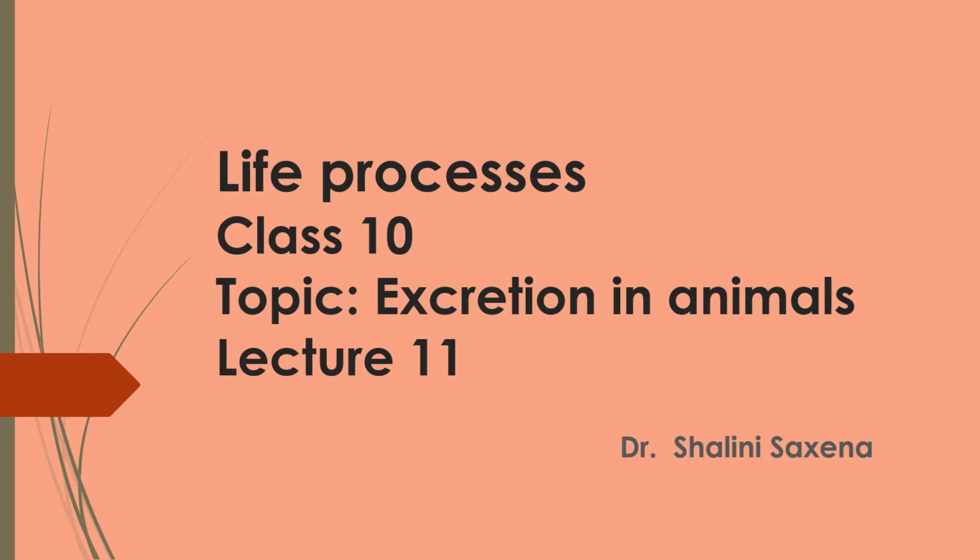Now what happens when the cells and each part of your body use that energy with the help of the transport system? After that, whatever is used in the form of energy, the remaining part that is not required in the body is actually waste. That waste should go out from the body, and for that there is a system in living organisms that we call excretion.